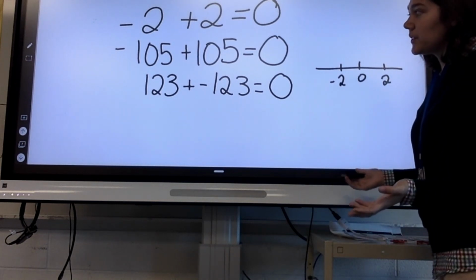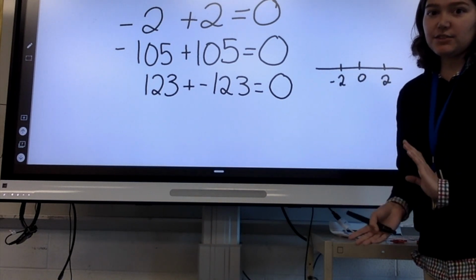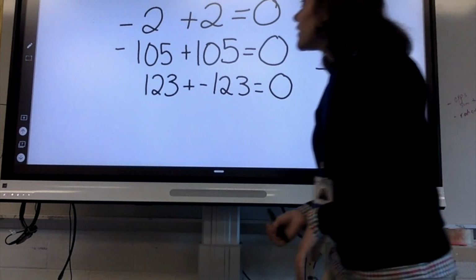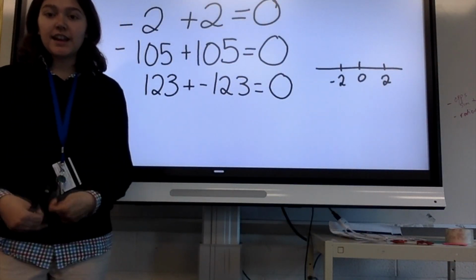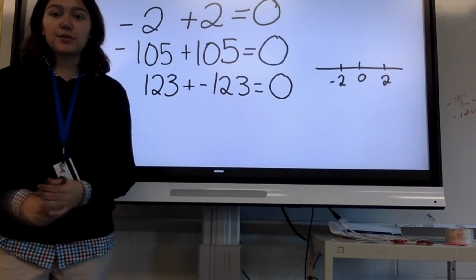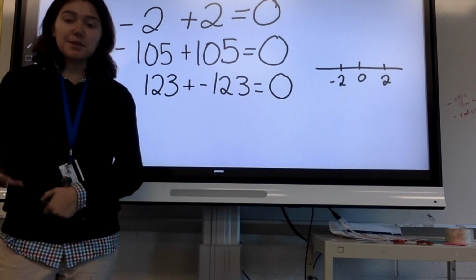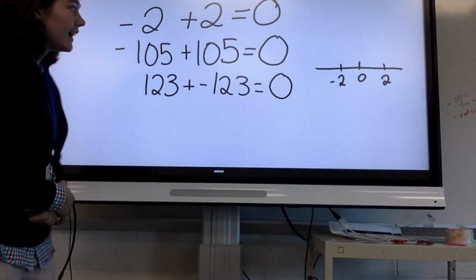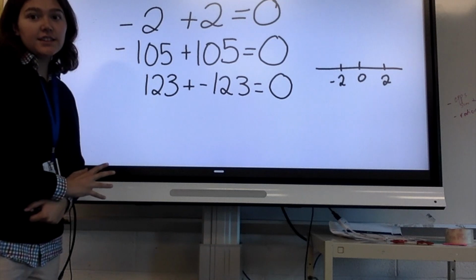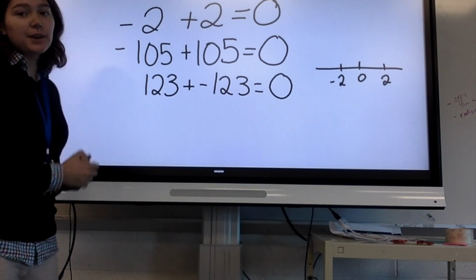Generally, opposites just mean the number is the same but the sign is different. So the most important thing to know from 1-1 is that opposites sum to 0. When we add a number with its opposite, we get 0. If there are any questions, look at your notes or talk to me. That's the takeaway from 1-1.